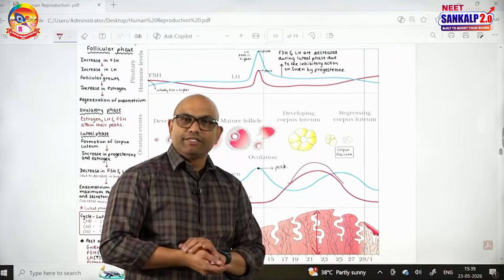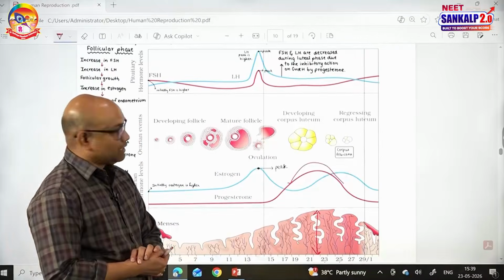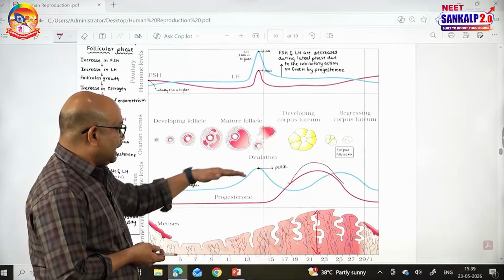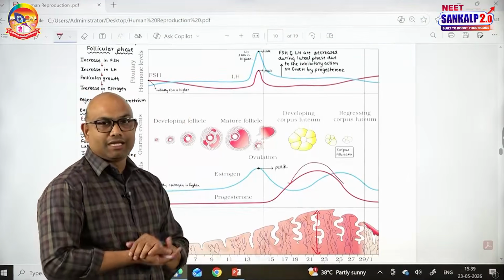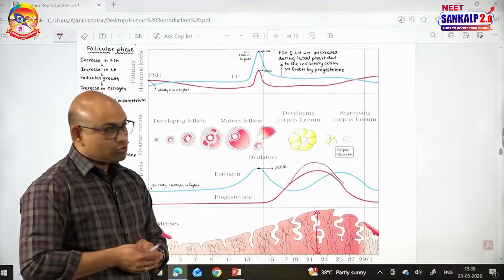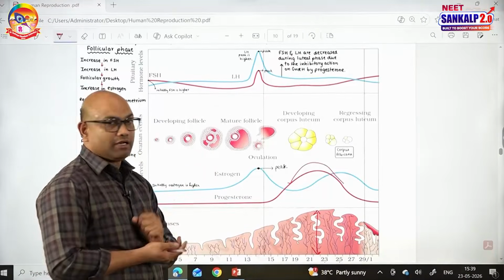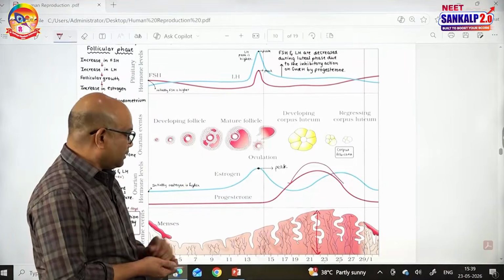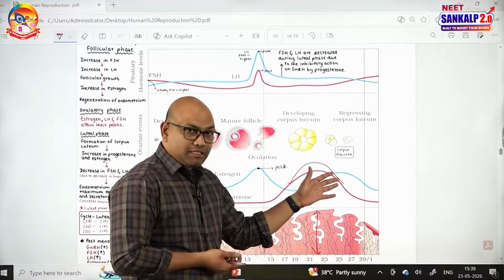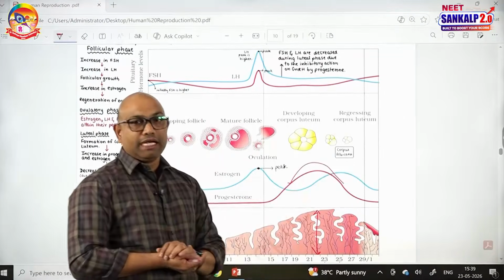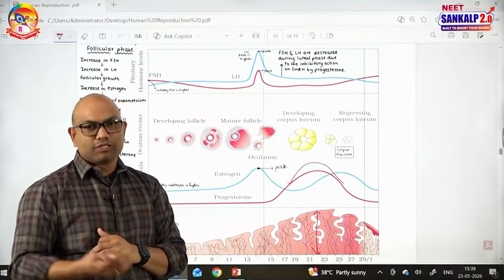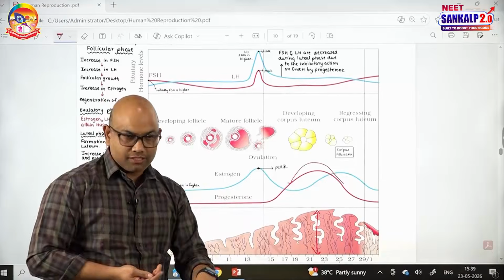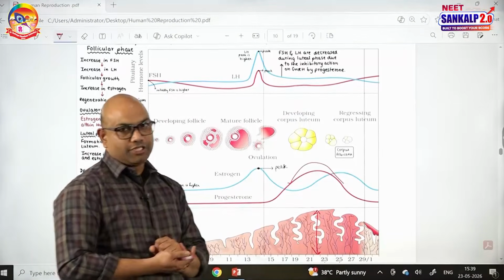See, there is a word called GnRH pulse frequency. In the follicular phase, high levels of estrogen compared to the progesterone have a positive influence over the GnRH. It stimulates GnRH, so that FSH and LH increase during the follicular phase. Next, in the luteal phase, estrogen levels compared to the progesterone are relatively low. They will have a negative influence over the GnRH. GnRH is decreased, thereby FSH and LH levels are decreased here.